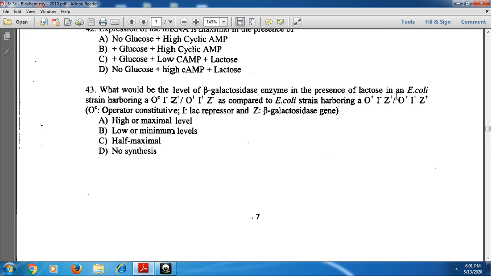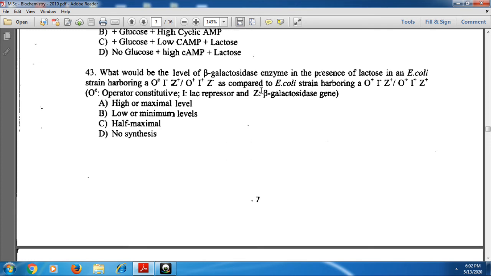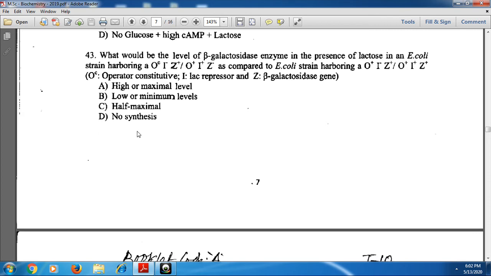In the presence of lactose, half maximal level of beta galactosidase enzyme is expressed in this strain harboring these genes. Option C is the only correct one.